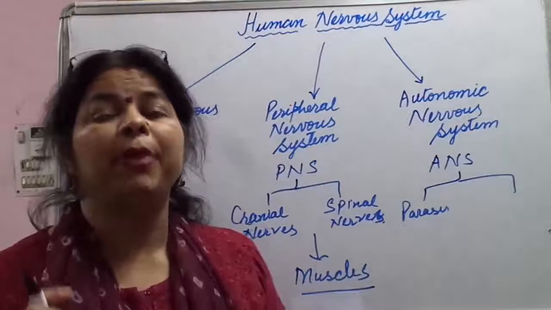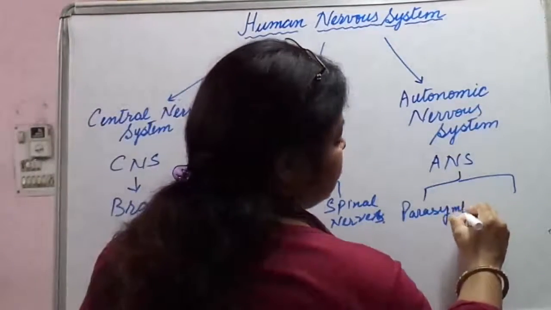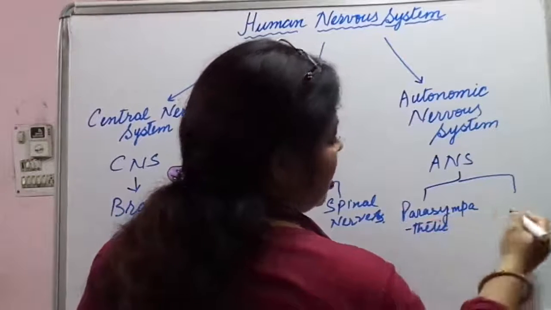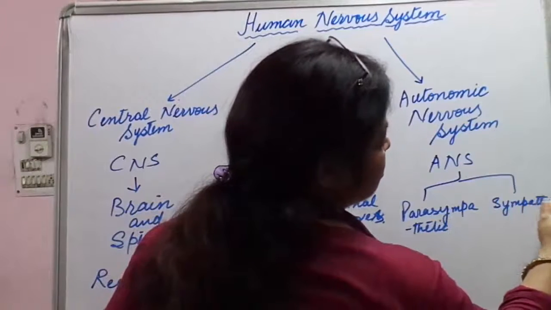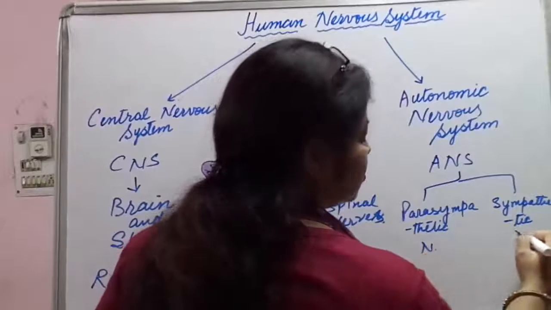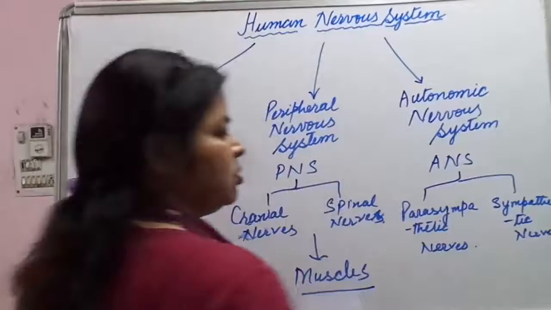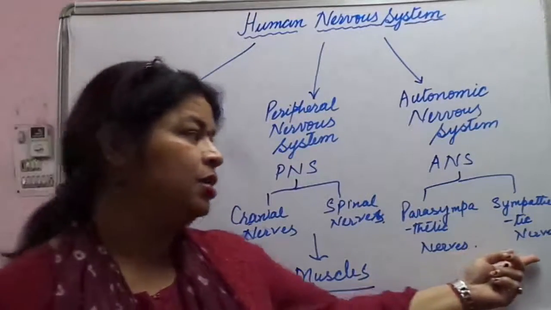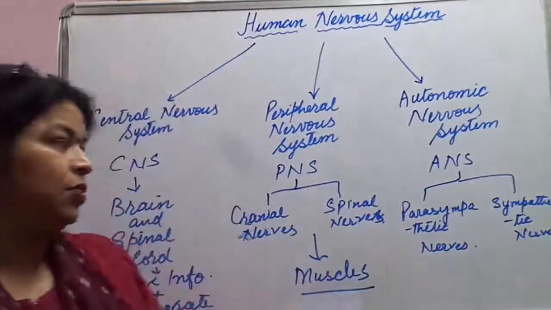We call it parasympathetic and sympathetic nervous system. Okay, parasympathetic nerves and sympathetic nerves. Now what are these, or nervous systems we can say?